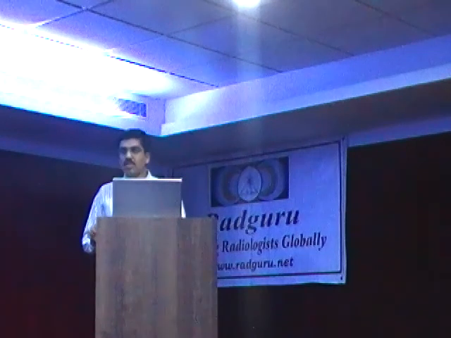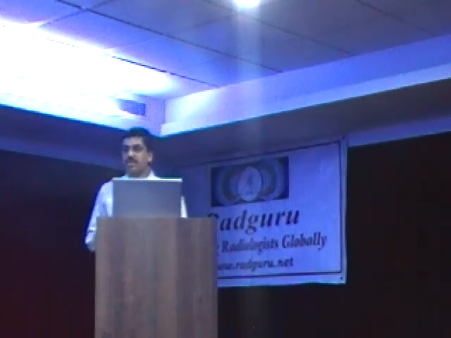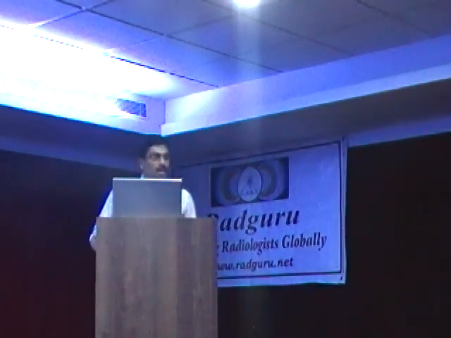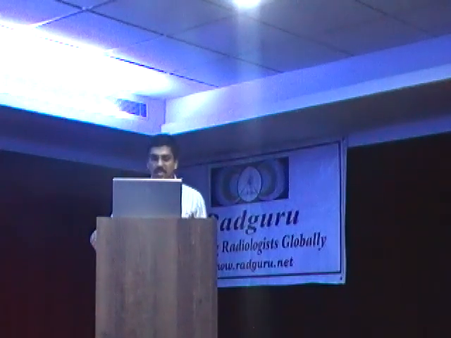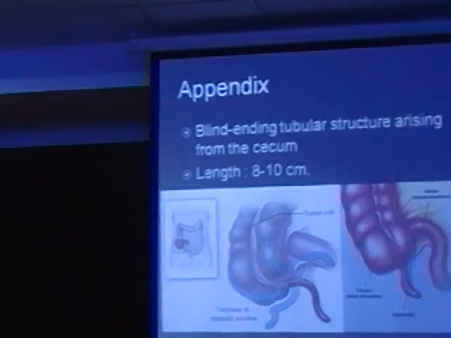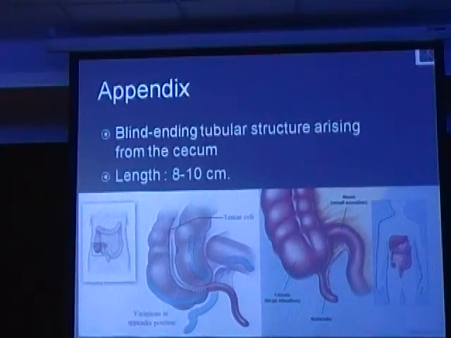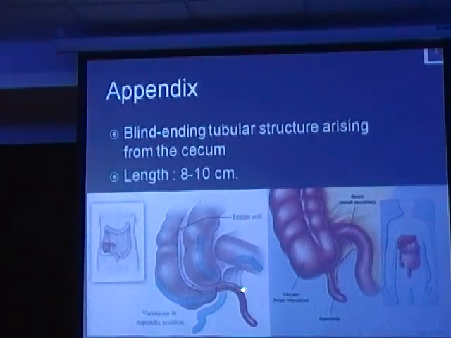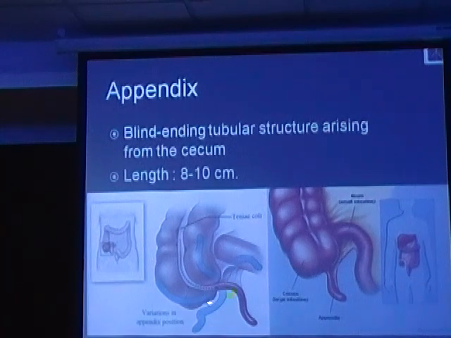Speaking on radiological findings in acute appendicitis and the role of imaging. The appendix is a blind-ending tubular structure arising from the cecum. The base arises from the posterior aspect of the cecum. The base of the appendix is fixed depending on the location of the cecum. However, the distal part is mobile.